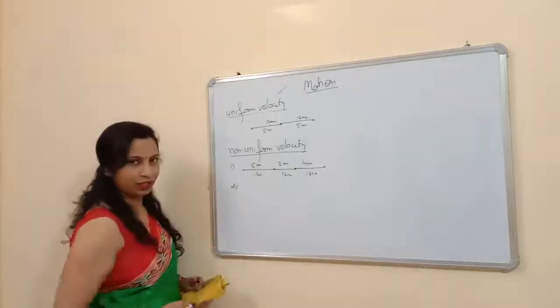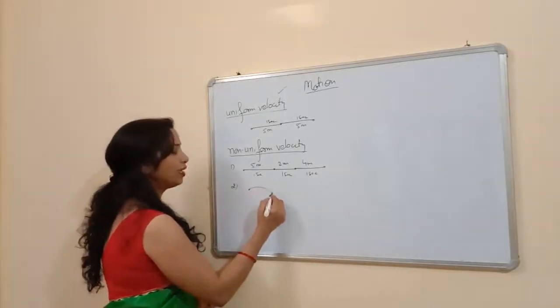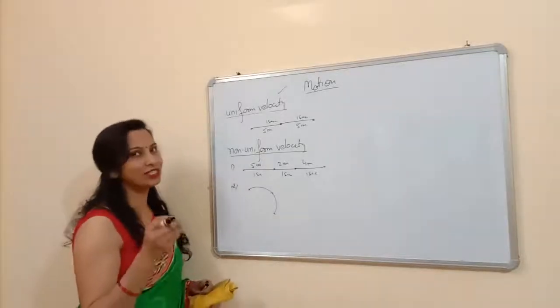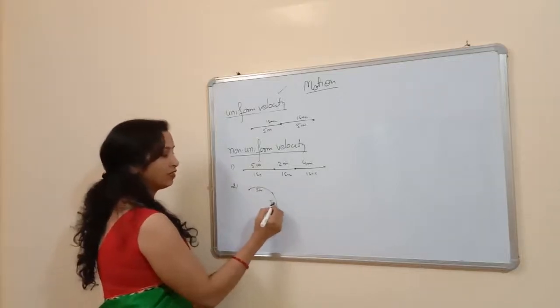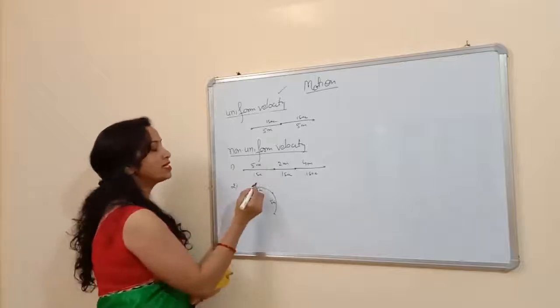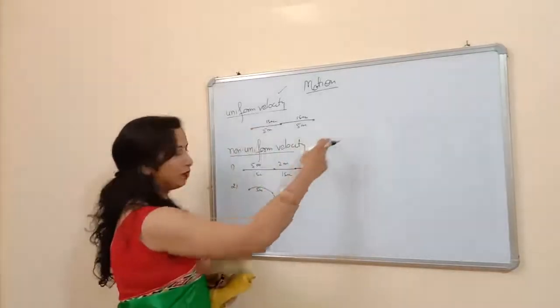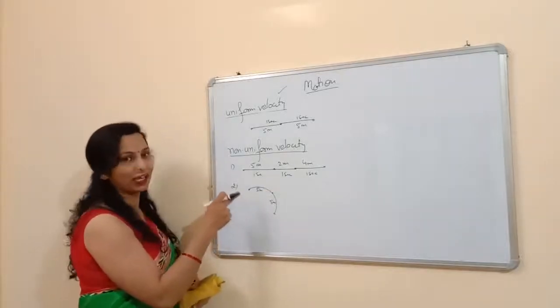The second case can be if a body covers equal distance in equal intervals of time but its direction regularly changes. Like 5 meters in 1 second, again 5 meters in another 1 second, but what is the difference between those? Its direction changes. In the first case it is moving in a straight line, but in the second case the body is changing its direction.